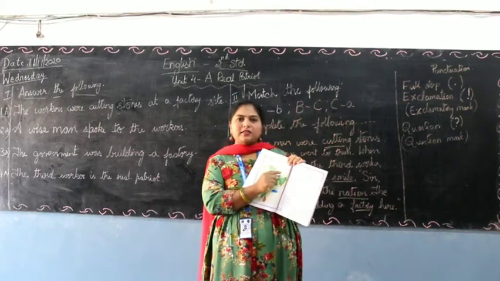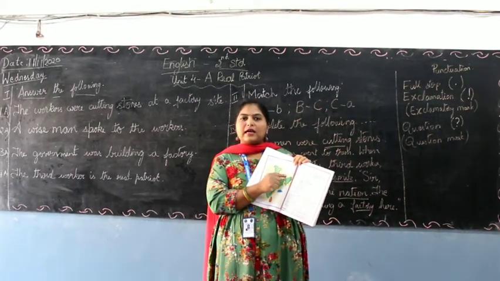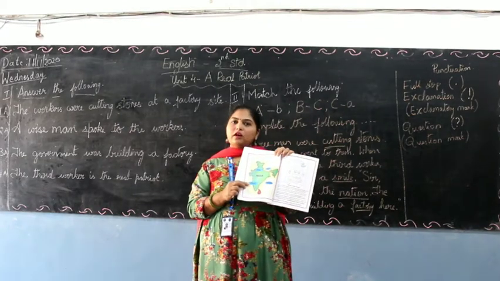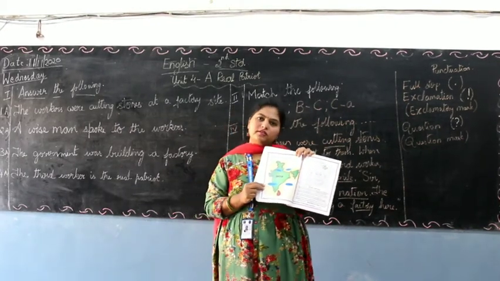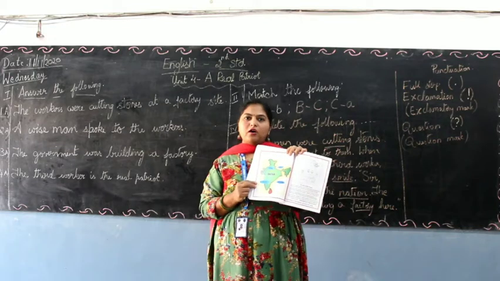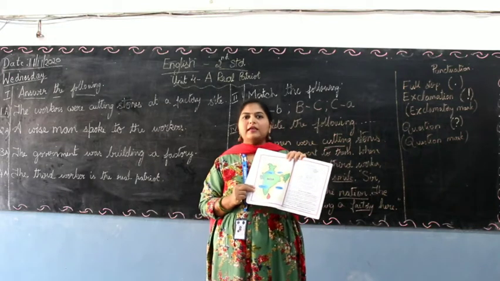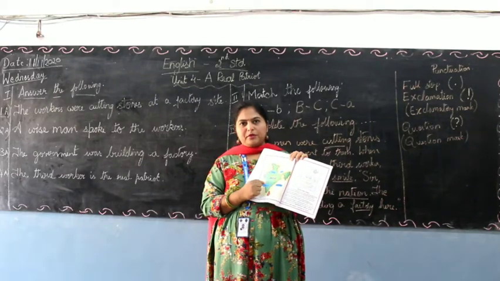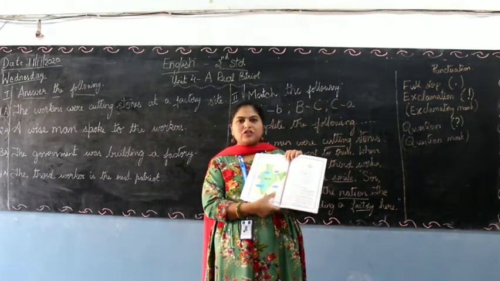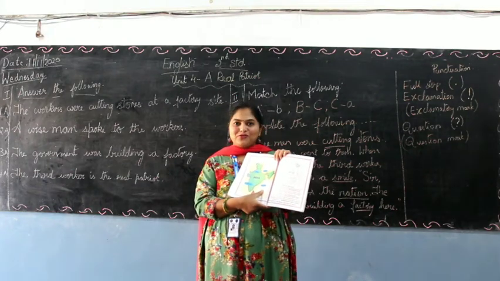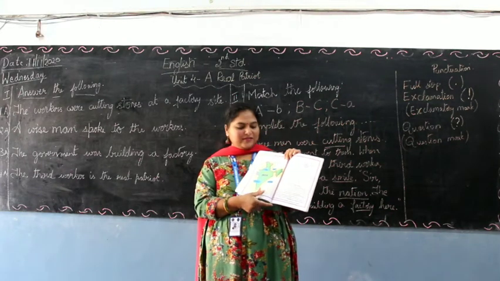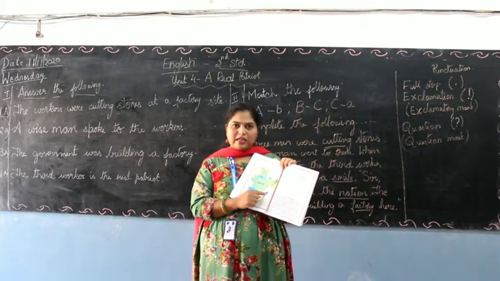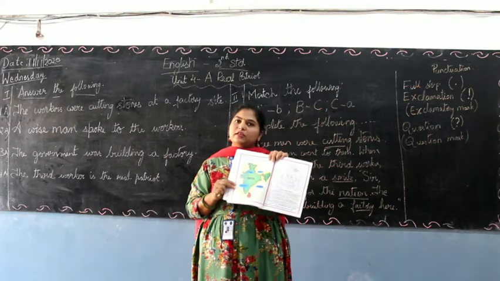Peacock. Yes, so stick the picture of a peacock here, and that's our national bird. And next is our national flower. Which is the national flower, children? Which is commonly found everywhere in India is the lotus. So lotus is our national flower, and you will stick the picture of a lotus. And then a national animal, and that's my favorite too. Which one? The tiger. So stick the picture of a tiger here, our national animal. So this you all will do in this book itself.